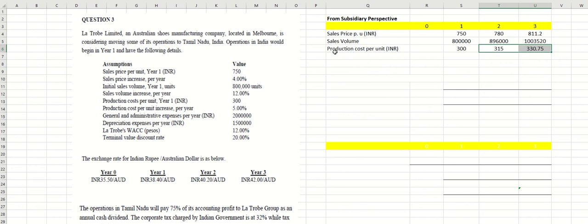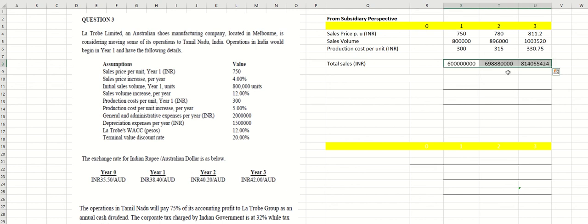So now these are all the information. First, we need to identify how much is the cash inflow. Cash inflow is coming from sales. How do you calculate it? Sales price times quantity or volume. So we get total sales over here: 750 times 800,000 in year one, and continue in year two and year three. You will get this answer.